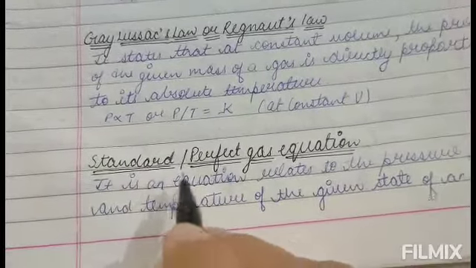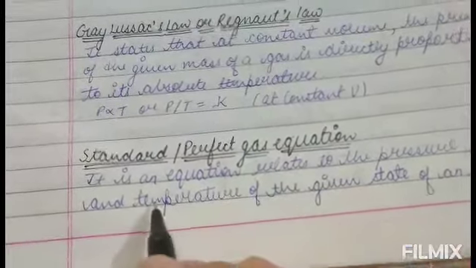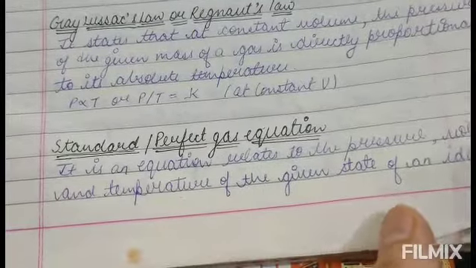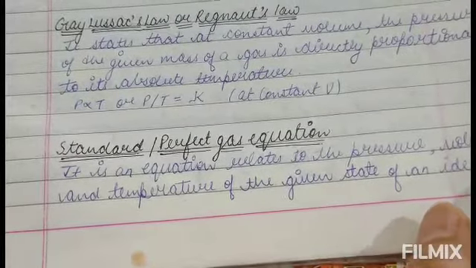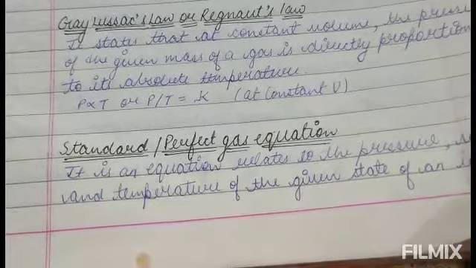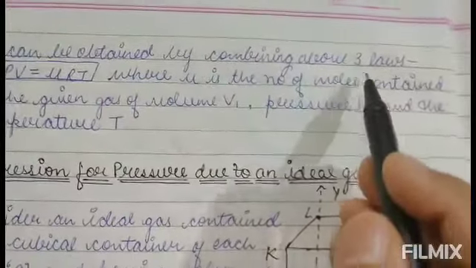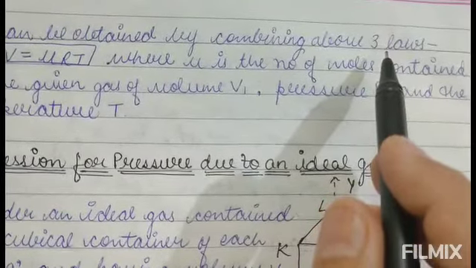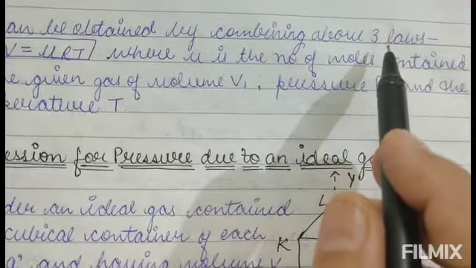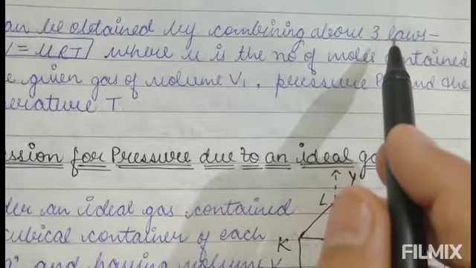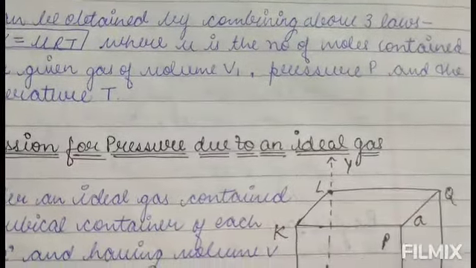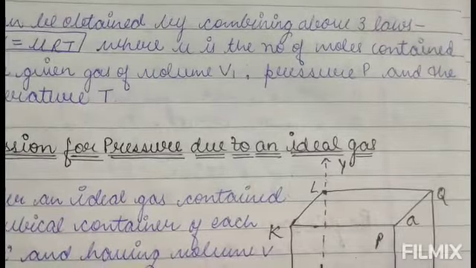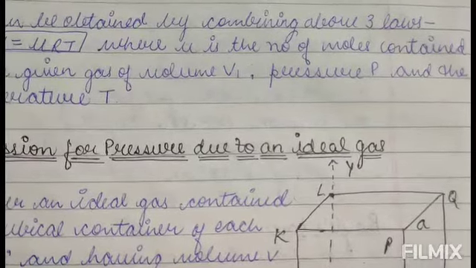So now we'll see the standard or perfect gas equation. It is an equation related to the pressure, volume and temperature of the given state of an ideal gas. It can be obtained from the above three laws. That is, we have seen PV is equal to K, which is Boyle's law. Then we have seen after that V upon T is equal to a constant, that is Charles' law.